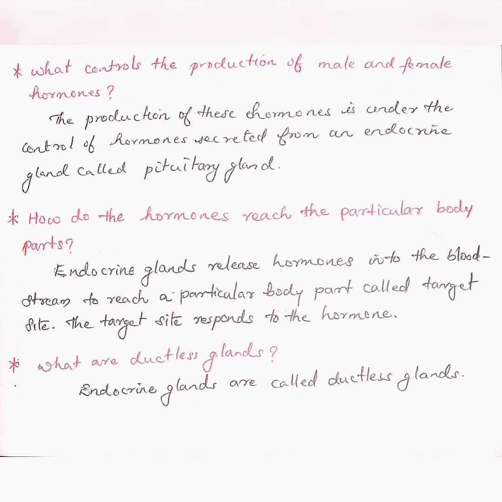How do the hormones reach the particular body part? Endocrine gland release hormones into bloodstream to reach a particular body part called target site. The target site they respond to the hormone. What are ductless glands? Endocrine glands are called ductless glands.